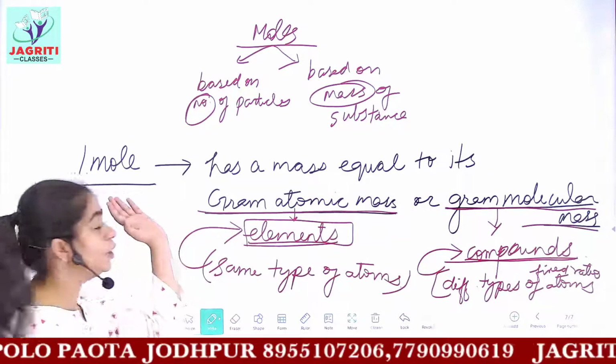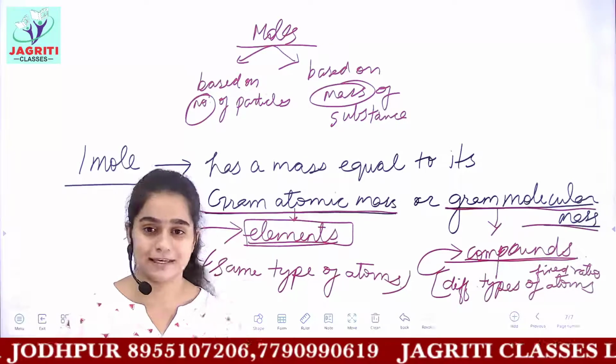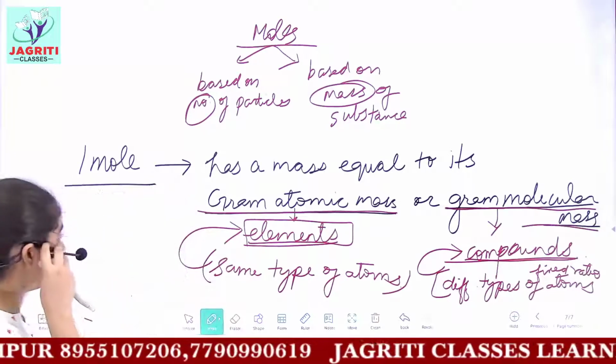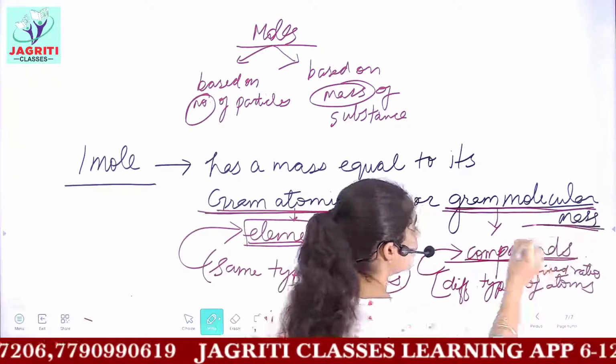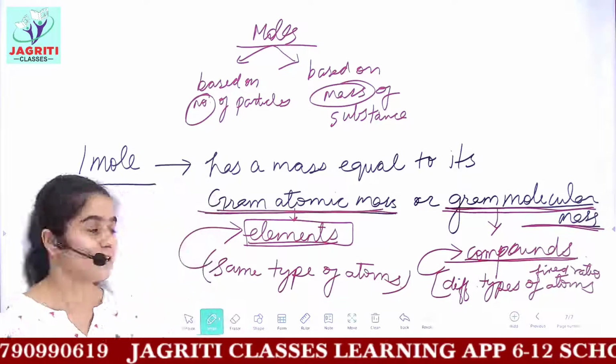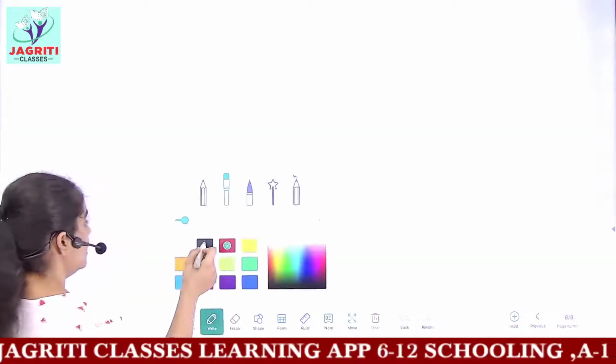So 1 mole of anything, in terms of mass, is equal to the gram atomic mass or the gram molecular mass of that substance. Clear? Let's deal with an example.